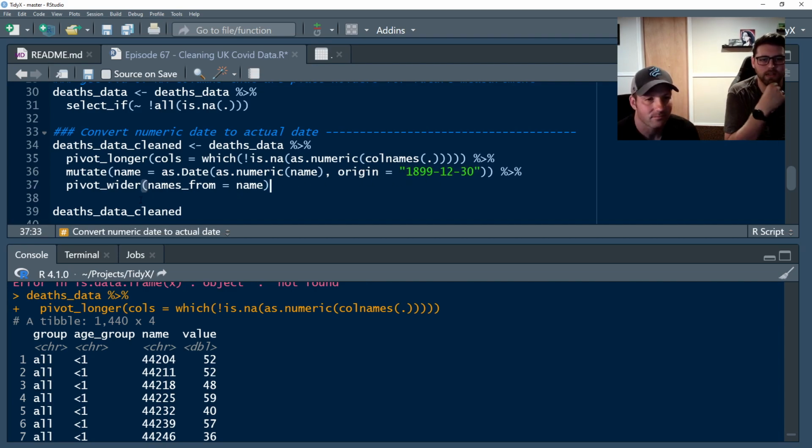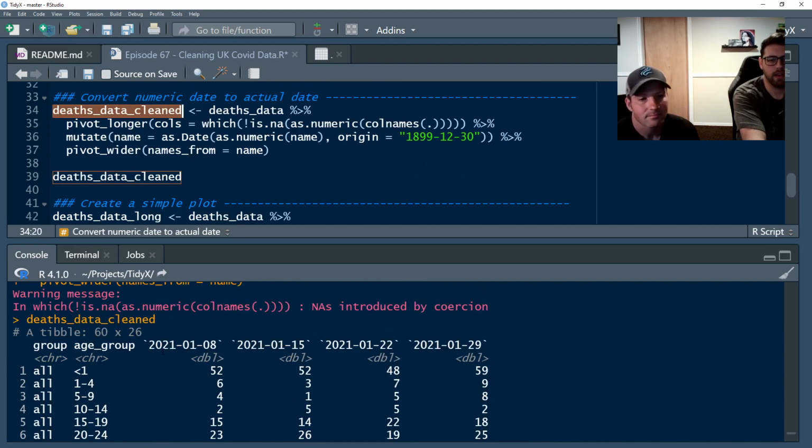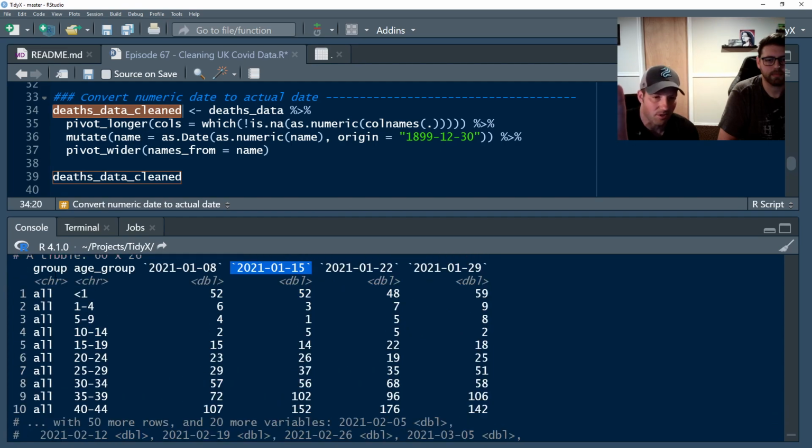Then we're going to flip it back from this long format to the wide format so that the column headers are the actual dates. There we go. And now we have our data set. There are obviously the groups. It goes 20 down for all, and then it starts the male and then the female groups, and we've got the dates across the top. So now we have a data frame that we can do something with.